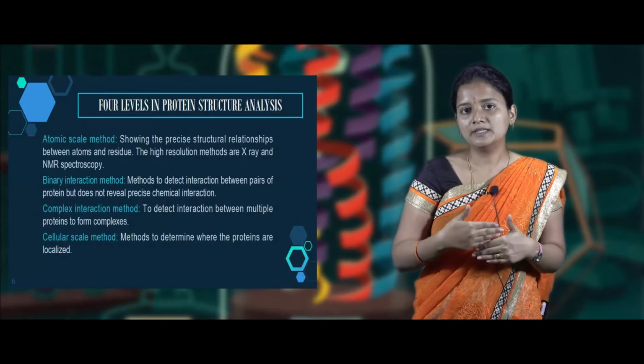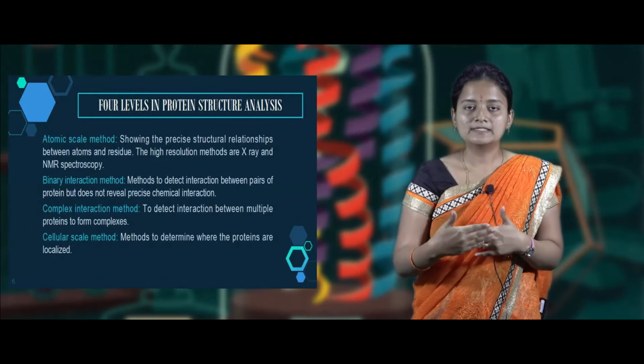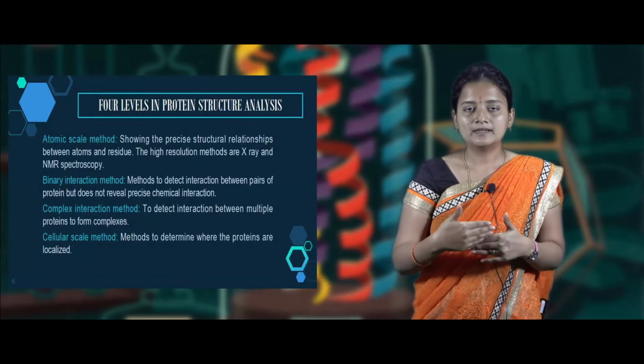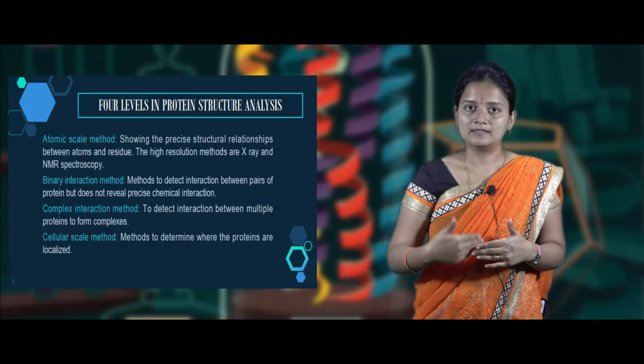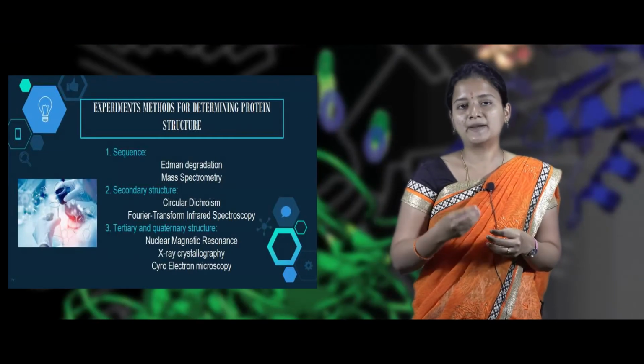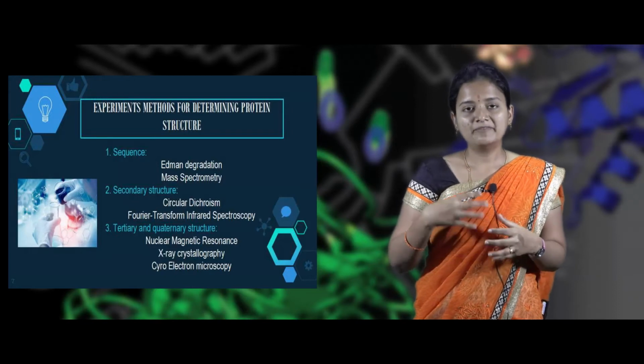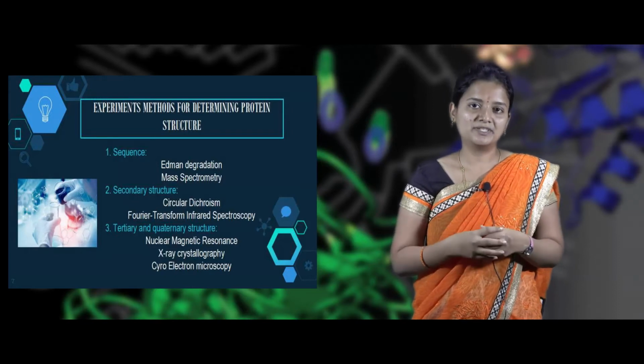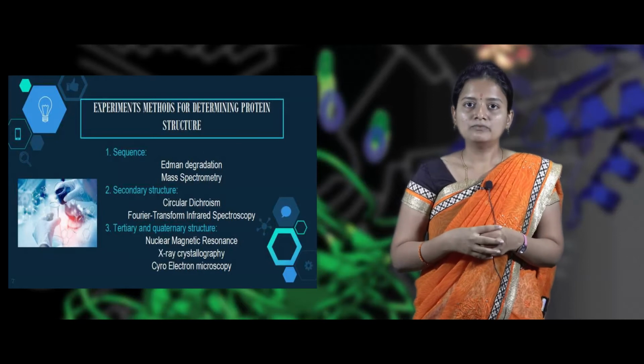So the interaction between the cellular components and the proteins can be assessed in this method. These are the four main methods in protein analysis. So now we are going to see about the experimental methods which are used to determine the protein structure prediction. There are various methods to determine the protein structure prediction, but now we are going to see only